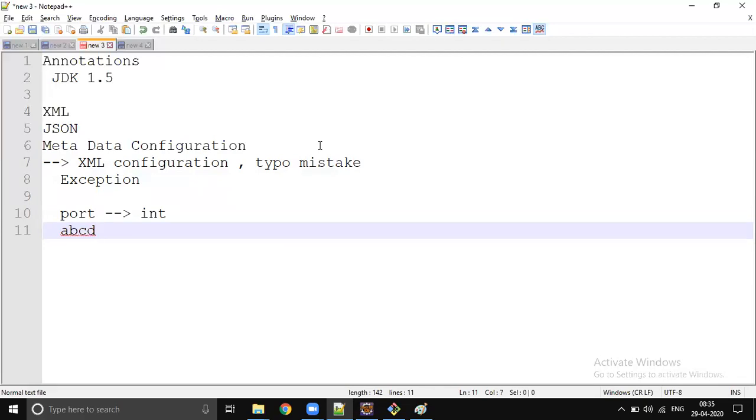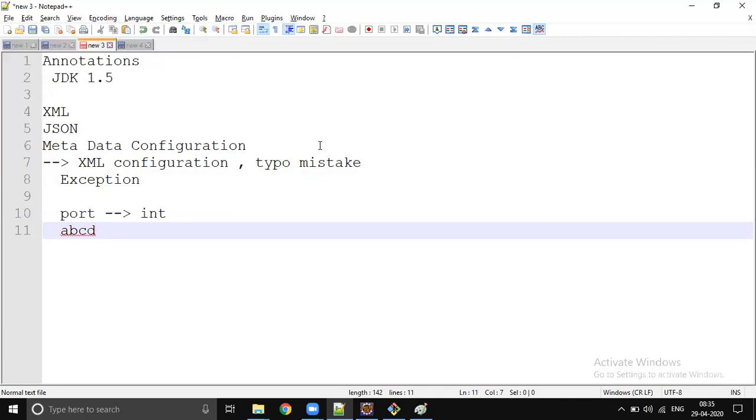And as we are Java developers, if you learn annotations, you don't need to spend extra time writing your configuration, because annotations are Java driven. We write annotations in Java. They are pure Java. And if you make a mistake, for example port is an integer and you try to pass a string, then your code will not compile. So it is a compilation error instead of an exception.